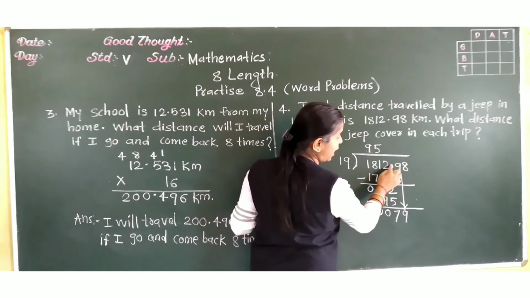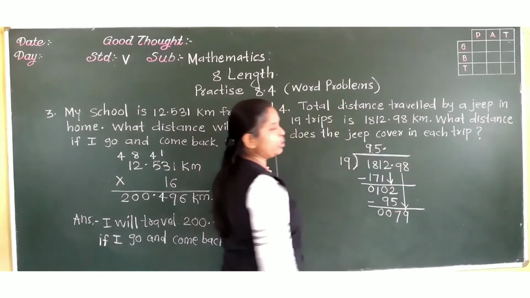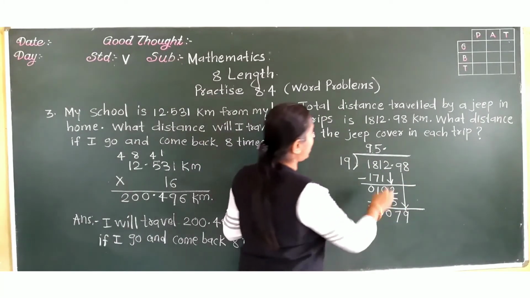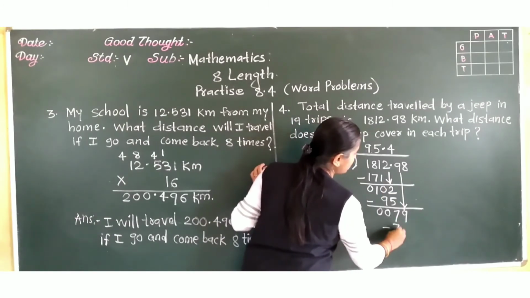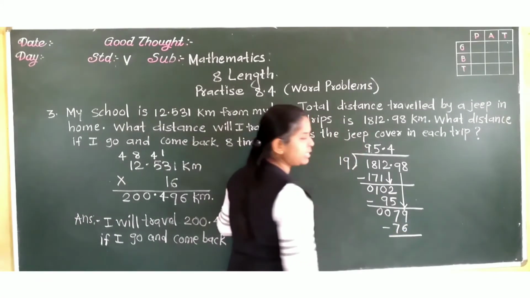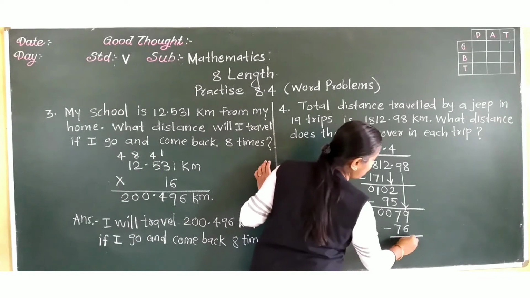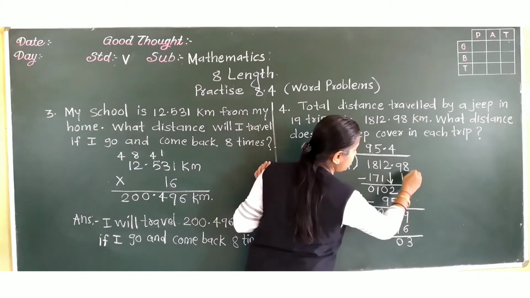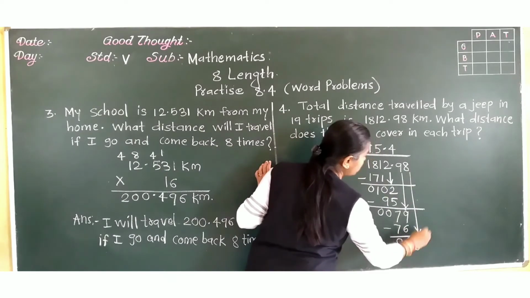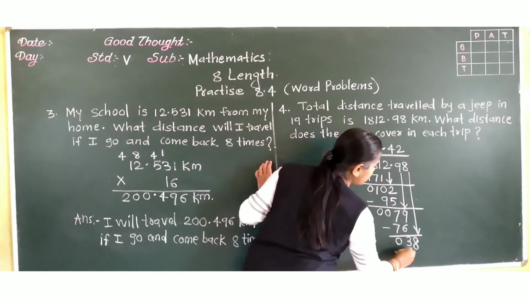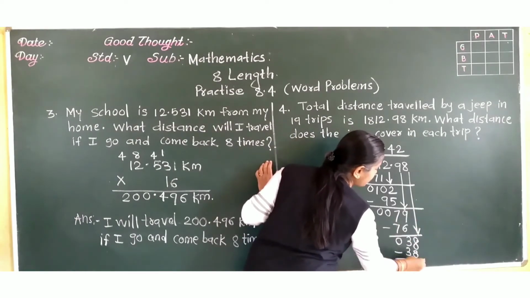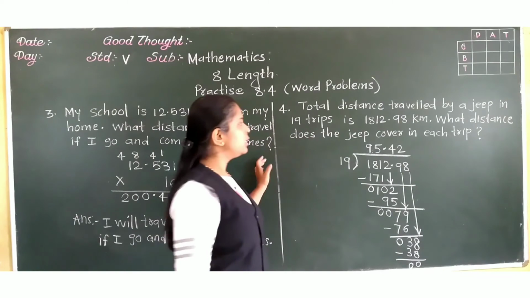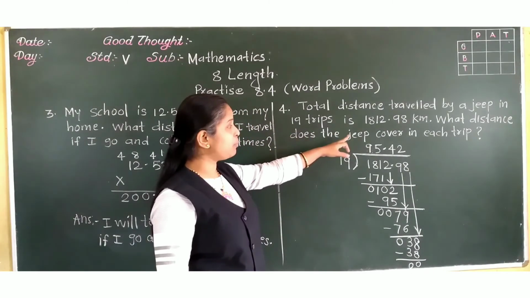And as 9 is after the decimal, immediately put decimal here. Then 19 4s are 76. So 9 minus 6, 3. And 7 minus 7, 0. And take this 8 down. 19 2s are 38. Okay. So what distance does the jeep cover in each trip?